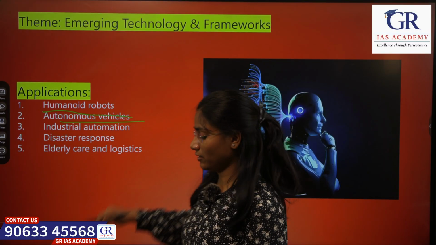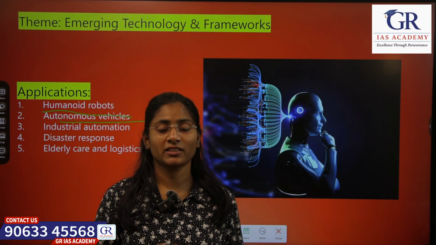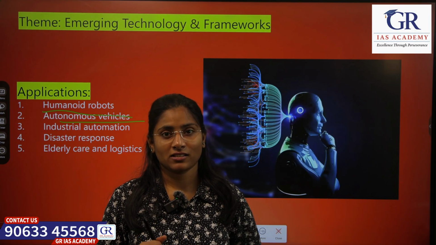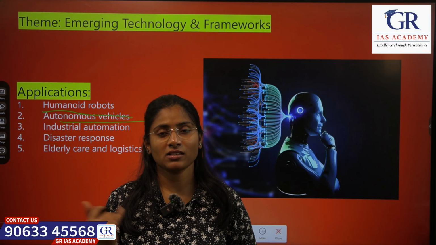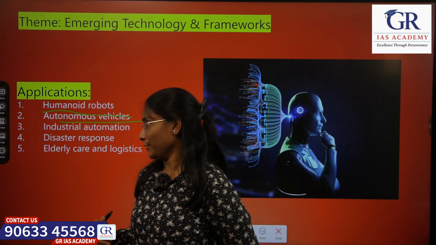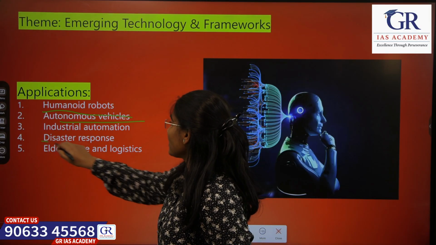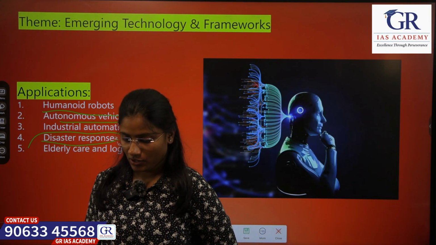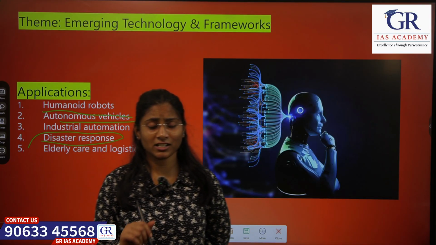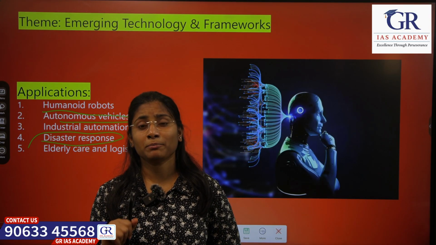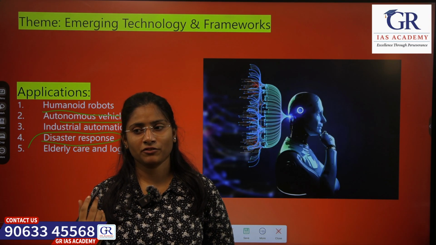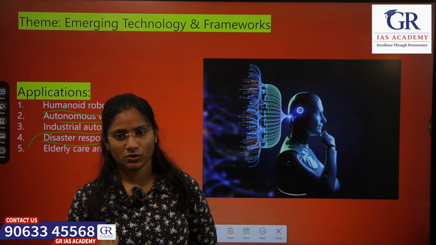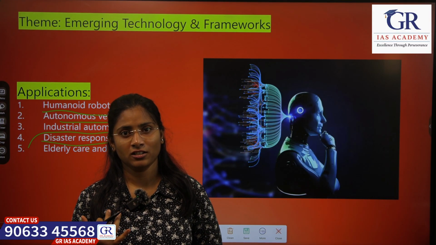Autonomous vehicles. I have already told you that Tesla cars or self-driven cars use physical AI. Disaster response. So there are certain places where people can't reach. Let's say we have earthquakes. So it's very risky.